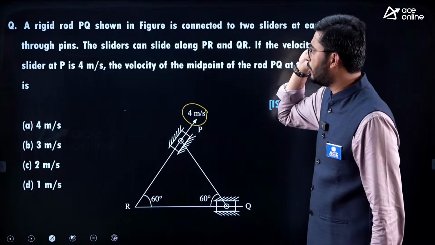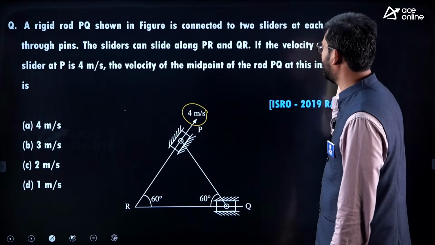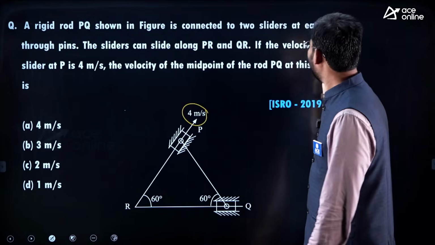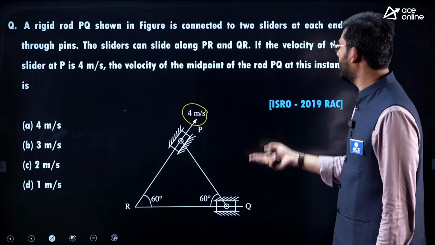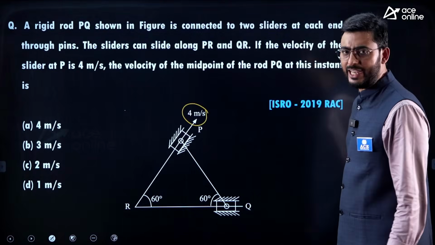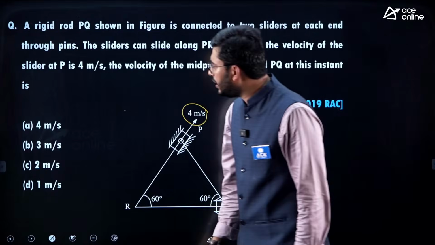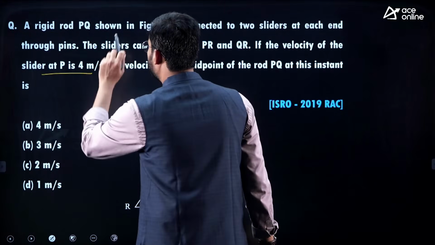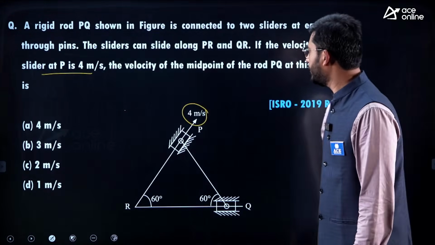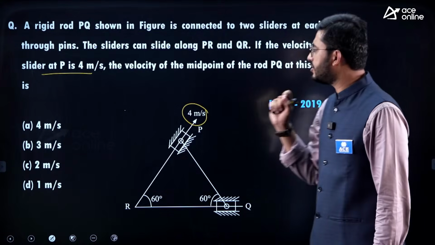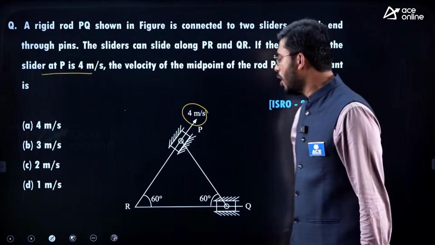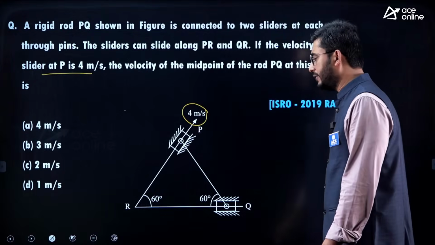Here it says about the rigid rod PQ shown in the figure, and it is connected to 2 sliders at each end through pins. The sliders can slide along the guideways PR and QR. The velocity of the slider P is 4 meter per second, and the velocity of the midpoint of the rod PQ at this instant is dash. They are asking you what is the velocity of the midpoint of the rod.